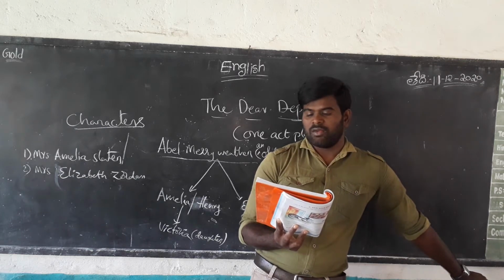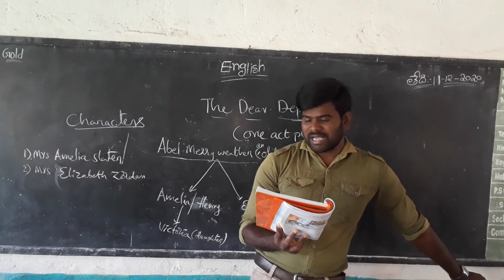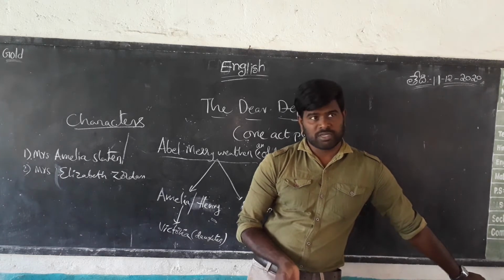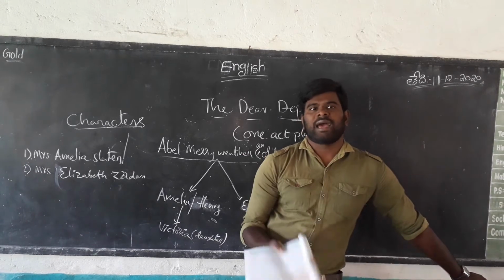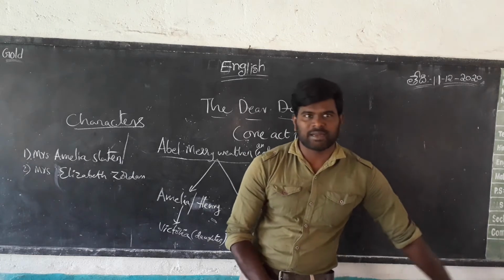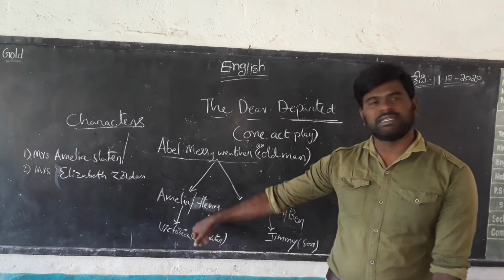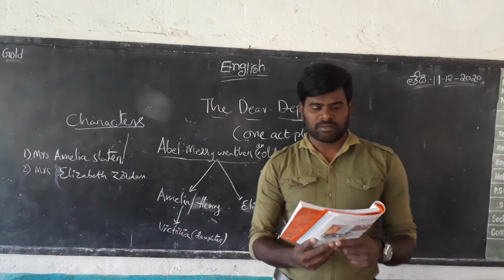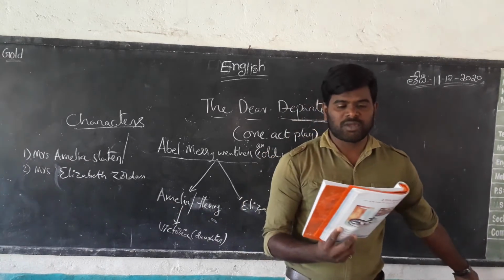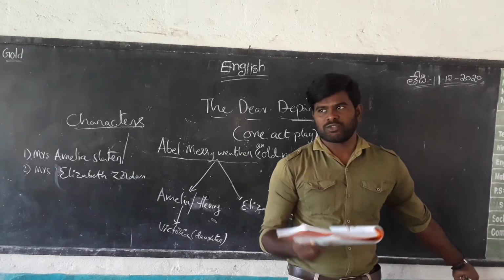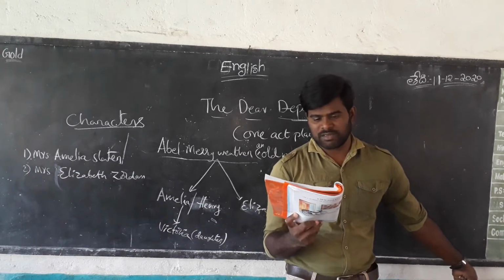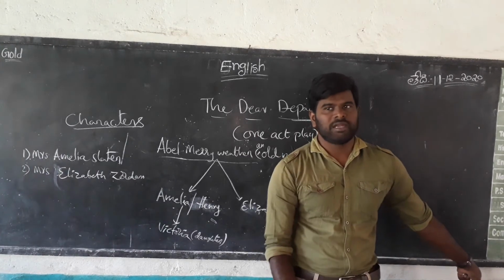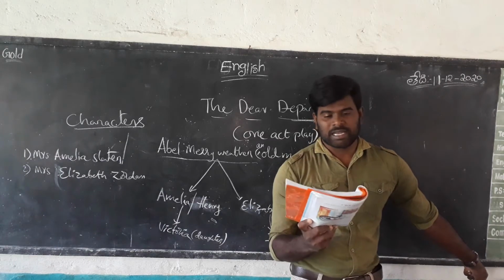She goes to the window, opens it, and calls into the street. So here we can find out the character of Mrs. Slater. Mrs. Slater means the wife of Henry. Her name is Amelia Slater. Got it? Just look at the characters. First one, Mrs. Amelia Slater. We can easily say Mrs. Slater means the wife of Slater.